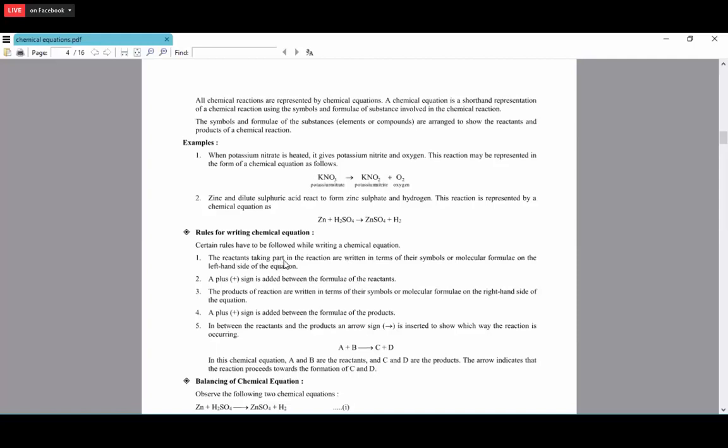So what are the rules for writing a chemical equation? The reactants which take part in the reaction are written as symbols or molecular formulae on the left hand side of the equation.